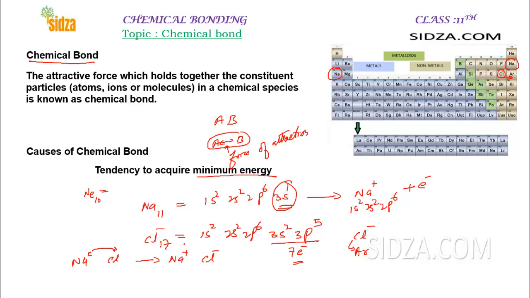Now both atoms gain stability by attaining the nearest noble gas electronic configuration, and that is the reason why elements combine. That's how they get maximum stability and minimum energy. So elements combine to gain stability. When they react, they form different types of compounds, and the force of attraction which holds them together is called a chemical bond.